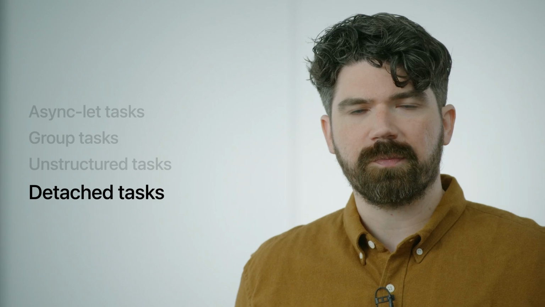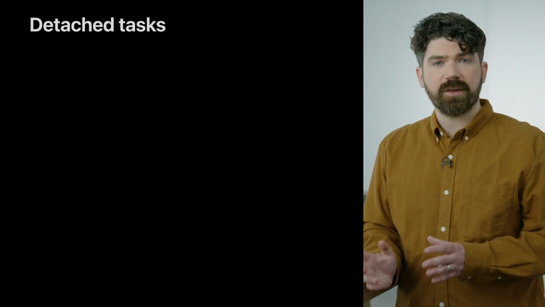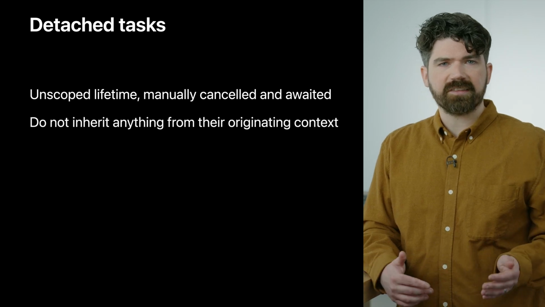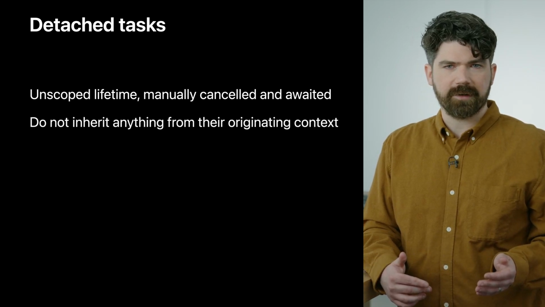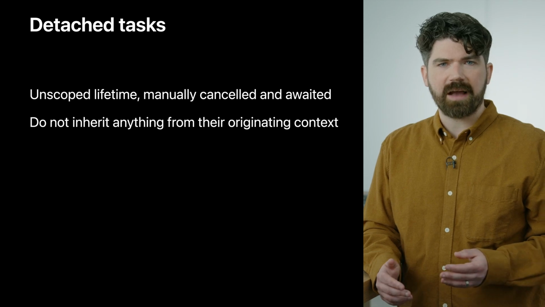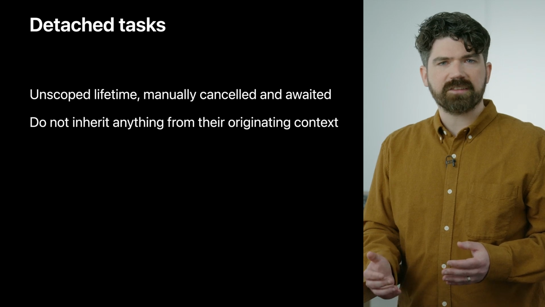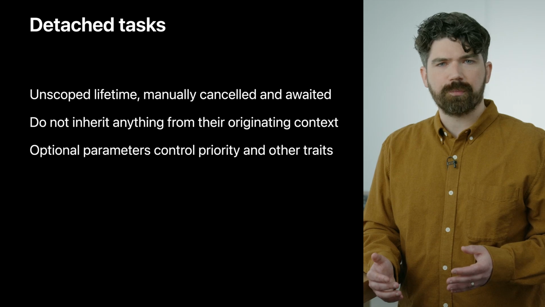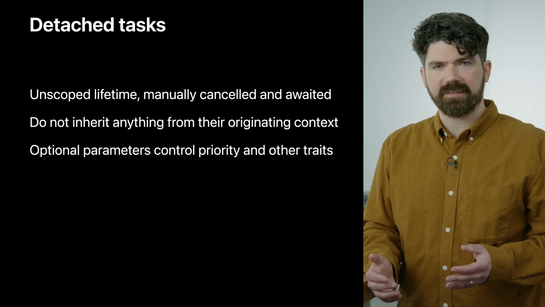But sometimes you don't want to inherit anything from your originating context. For maximum flexibility, Swift provides detached tasks. Like the name suggests, detached tasks are independent from their context. They're still unstructured tasks. Their lifetimes are not bound to their originating scope. But detached tasks don't pick anything else up from their originating scope either. By default, they aren't constrained to the same actor and don't have to run at the same priority as where they were launched. Detached tasks run independently with generic defaults for things like priority, but they can also be launched with optional parameters to control how and where the new task gets executed.